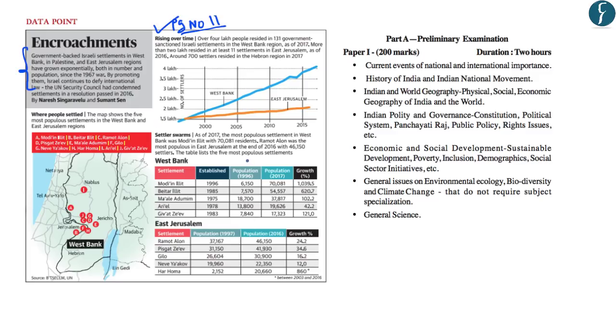Now, to understand the Israel-Palestine conflict, you can go through the world history book, that is Norman Lowe. However, in this article, we will try and understand the various geographical aspects of this conflict and why some of the locations are important for us from the exam point of view. So we shall look at it from the preliminary examination point of view. For example, we will look at the location of West Bank, the Gaza Strip, the Golan Heights, etc. And many a time questions have been asked based on these locations.